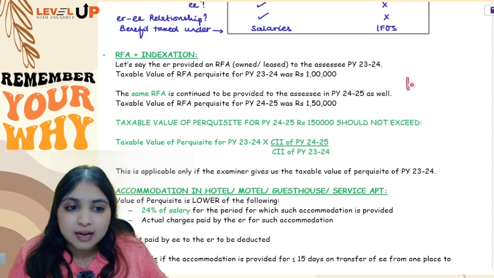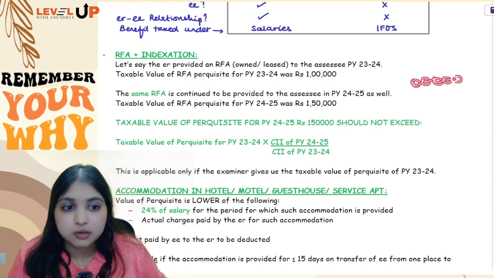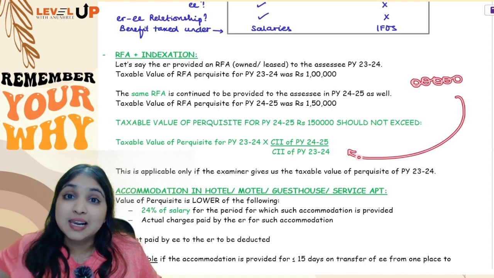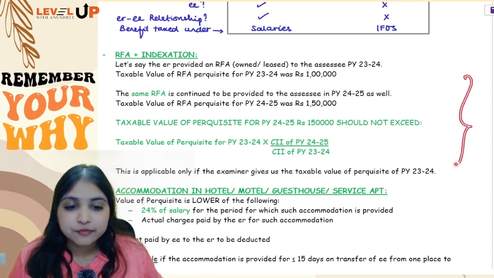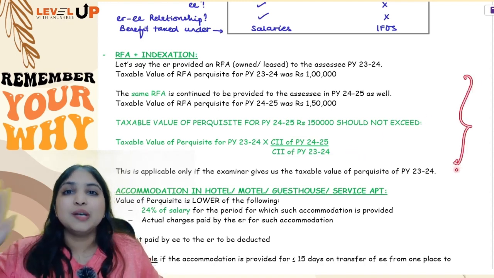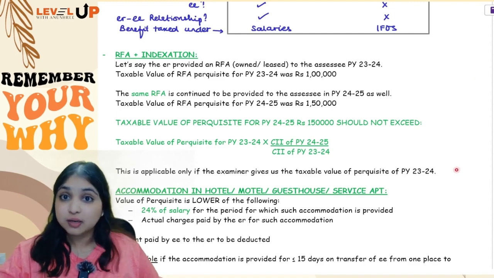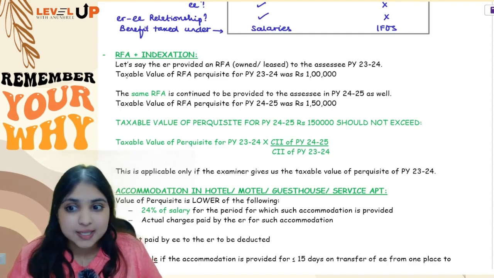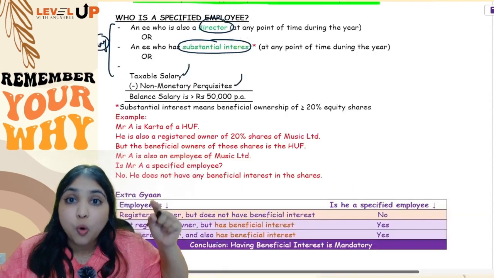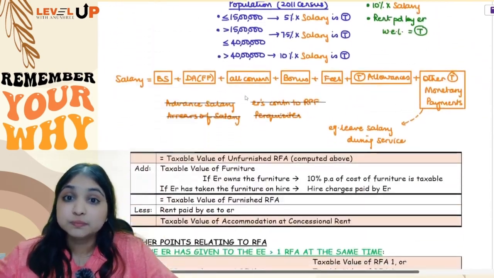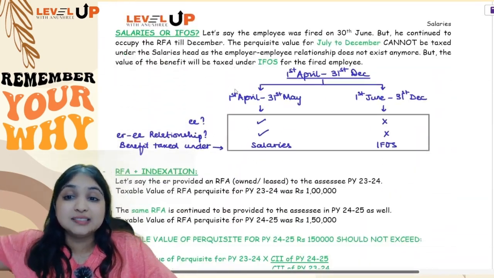So you've already done one calculation for the current year. You will compare that calculation with last year's indexed RFA. Out of these two numbers, whichever is lesser will become your taxable value for the current year. Understood? I'm repeating once again: you will do this calculation only if the employer has given you the taxable value of last year's RFA.